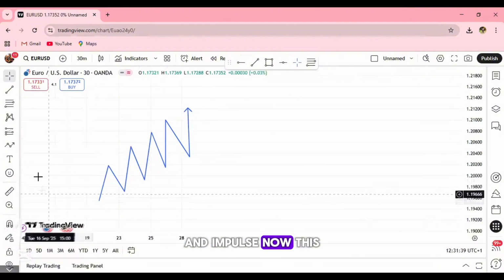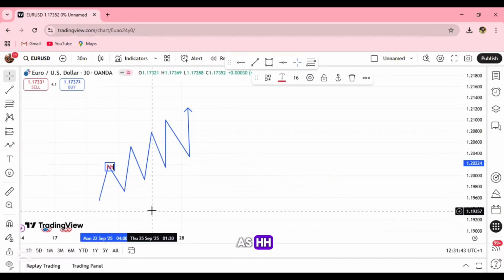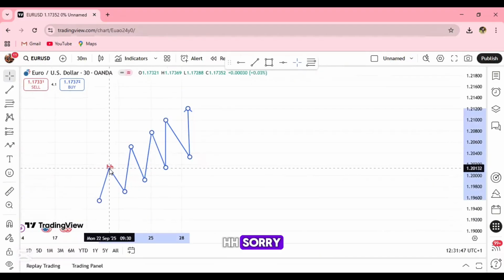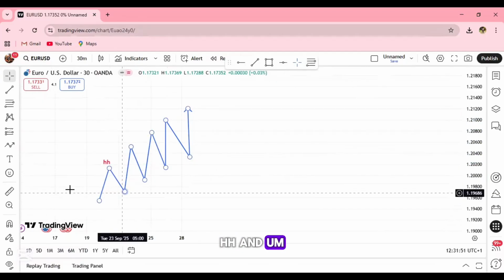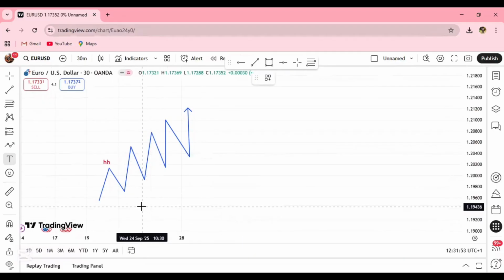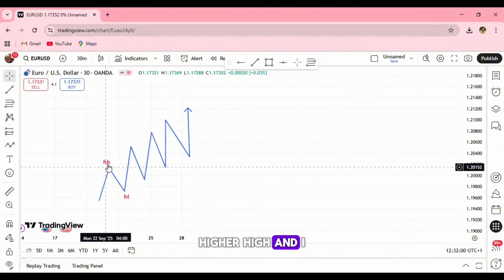Now, this is also known as higher high and higher low.